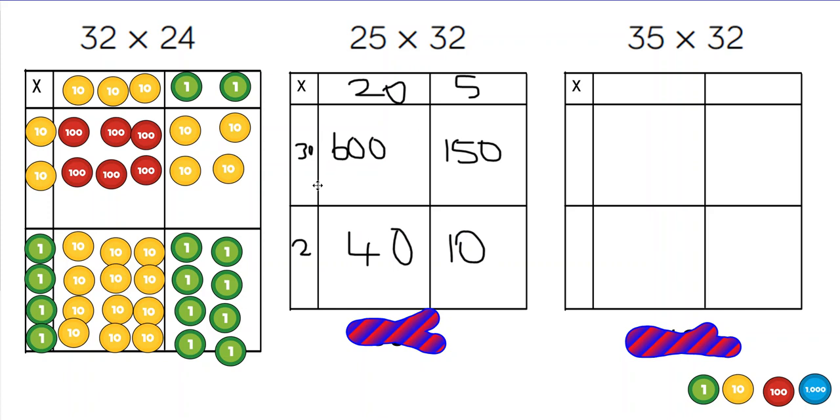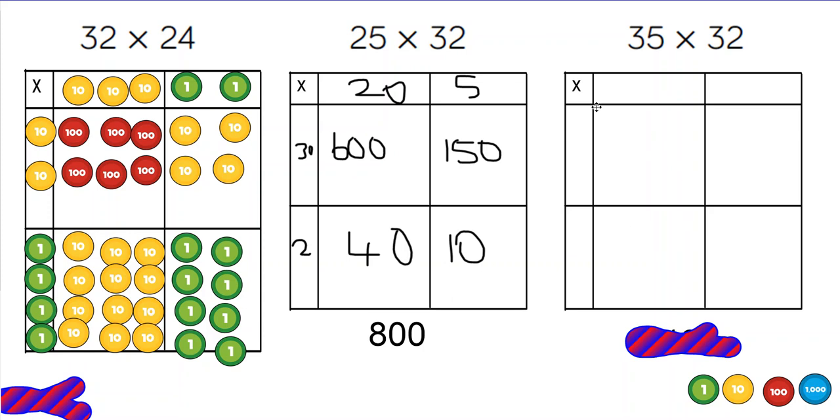When we add those across, we should get to 800. And I can see my 800 here. I've got 750, add 50, 800.